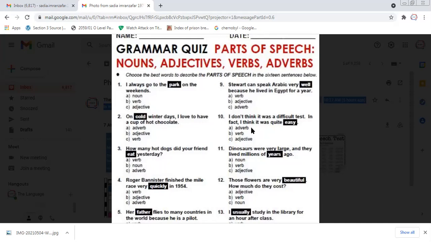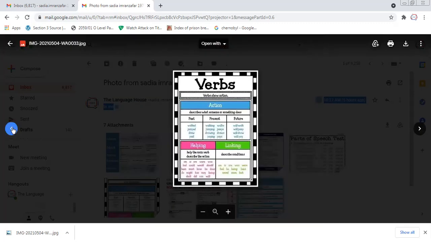Is park a noun, verb, or adjective? This is basic level for you to do. You need to complete this in the group and submit it to me. These are the different exercises that we have to do.